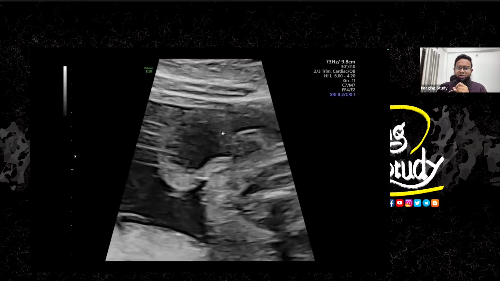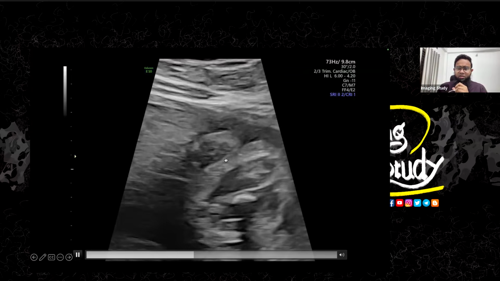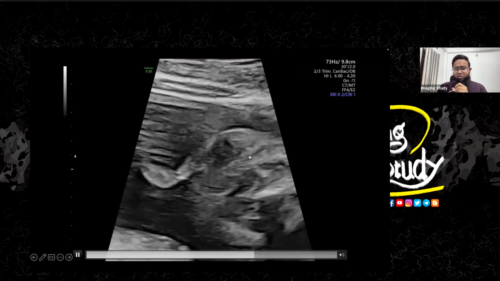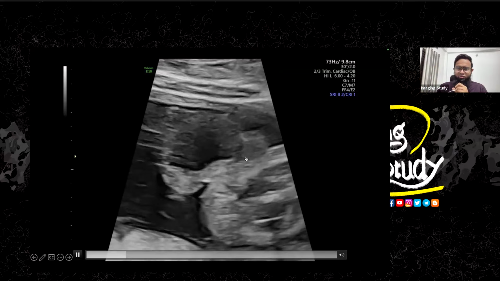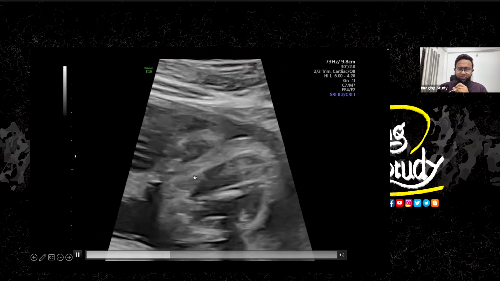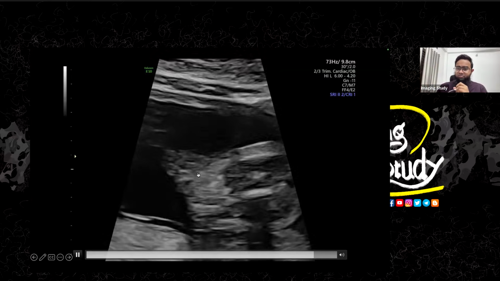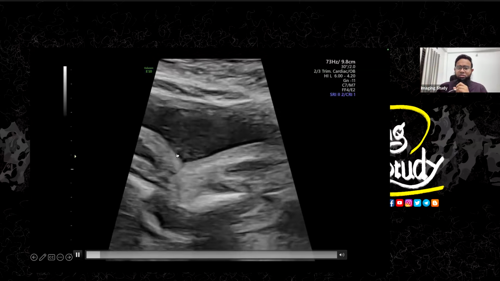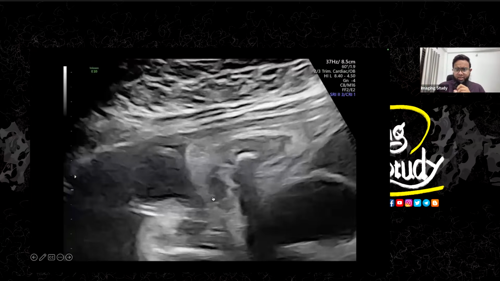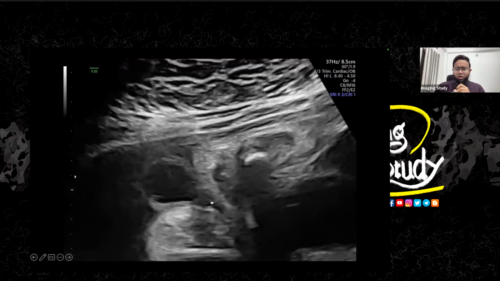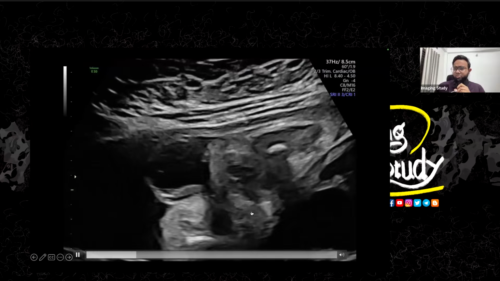On the linear probe, we are just trying to search for this lesion and its communication. I thought this one was the penis and this was the scrotum, but no, this is the labia actually. We'll see it on a different view, but it is coming from the posterior aspect of the lower part. So this is the sacral meningocele. Yeah, it's a little bit confusing. Here you can see the communication with the sacral region, but there is no sacral vertebra present here.